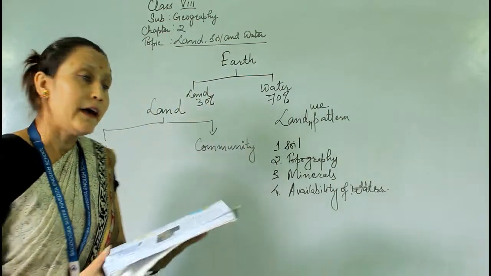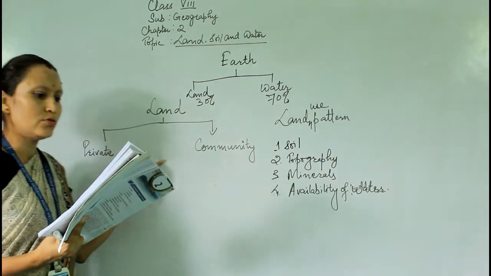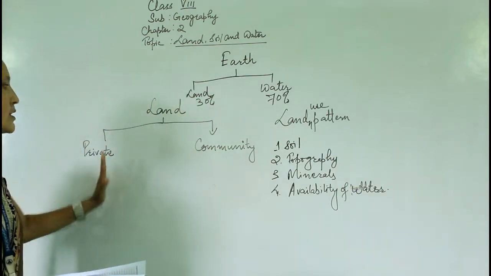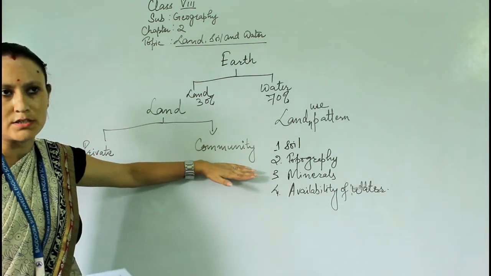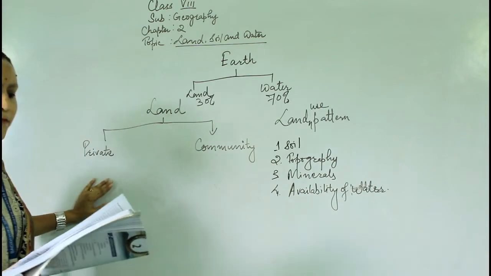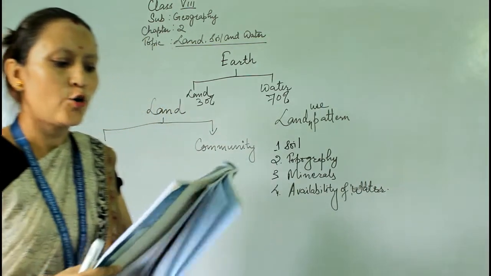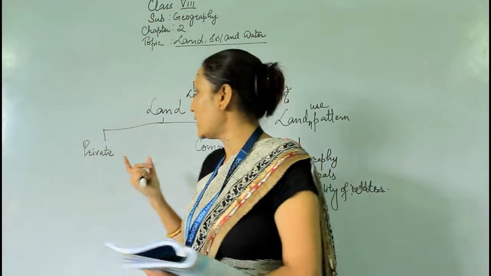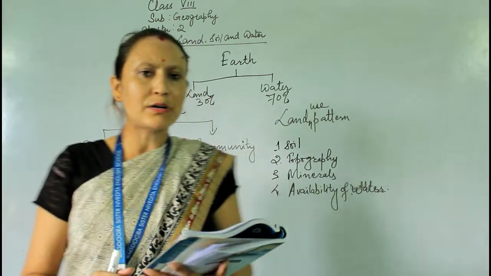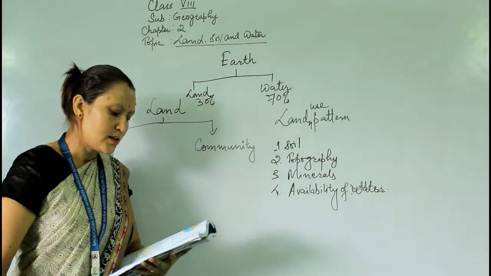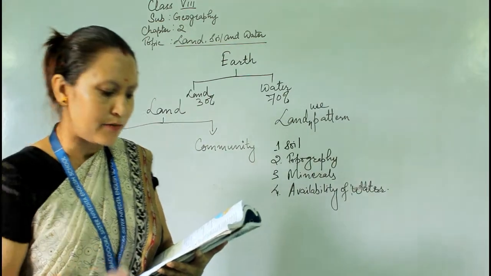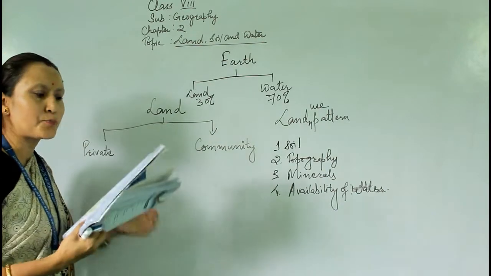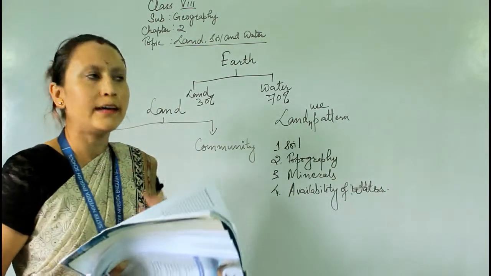Now land is divided into two different types: private and community. What are private lands? Private land is mainly owned by individuals, by a single person. That is called private land. For example, the kitchen garden in your house. That plot is our sole property, it belongs to us only. So private land is land owned by individuals.